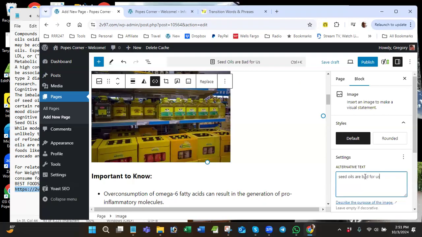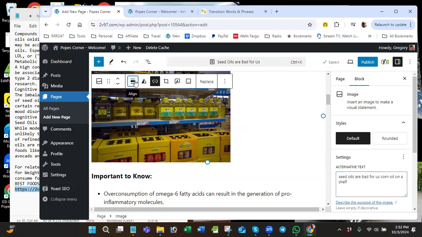All right. That's an SEO requirement. Basically, the reader for a blind person is going to read whatever's in here. So I could add to this, and I'll just say, corn oil on a shelf. That way it'll make sense for the person that hears it rather than sees it. But you see, I started out with seed oils are bad for us. So you don't have to add that, but it's what it's for.